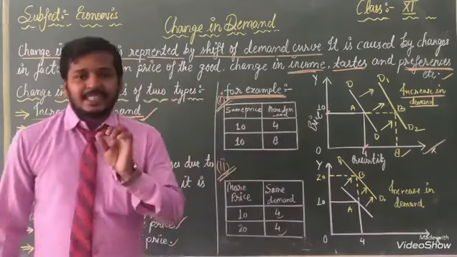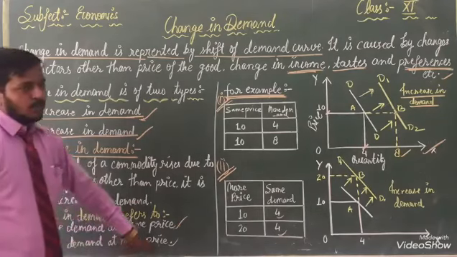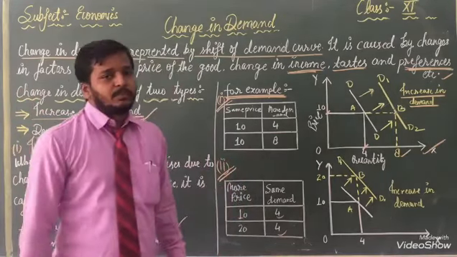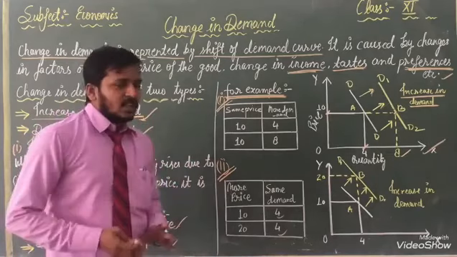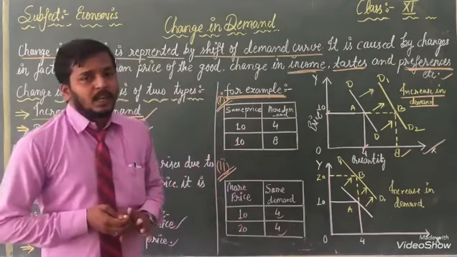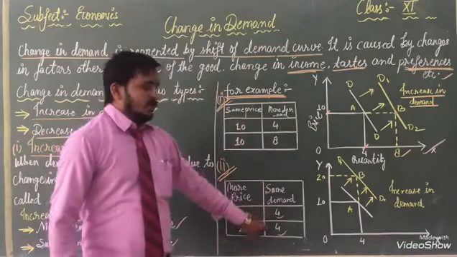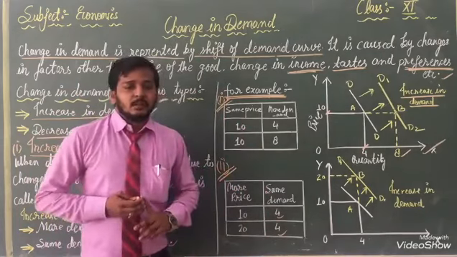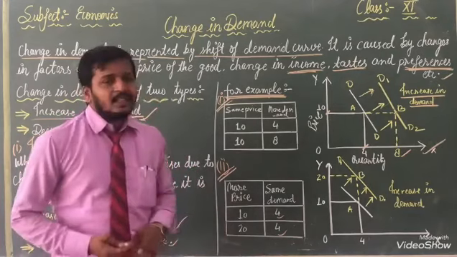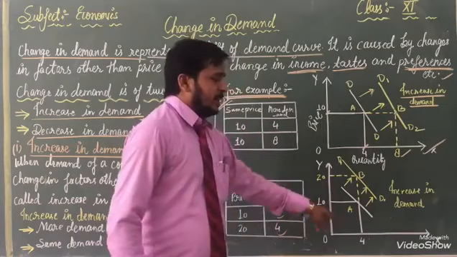Then we can say that it is same demand at more price. अगर किसी सामान का दाम और अधिक बढ़ भी जाता है तो भी हमारे डिमांड पे कोई फर्क या परिवर्तन नहीं आता है. Same units we are utilizing when price is changed. So with the help of a curve I will explain to you.